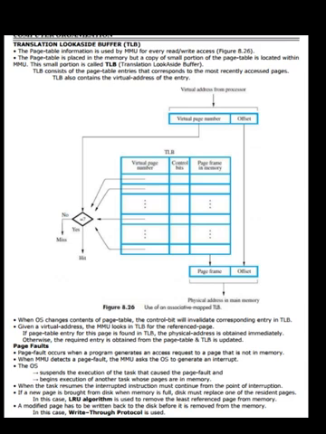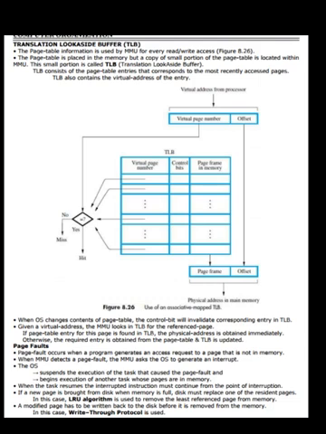When the OS changes the contents of the page table, the control bit will invalidate the corresponding entry in the TLB. Given a virtual address, the MMU looks in the TLB for the referenced page. If the page table entry for this page is found in the TLB, the physical address is obtained immediately. Otherwise, the required entry is obtained from the page table and the TLB is updated.